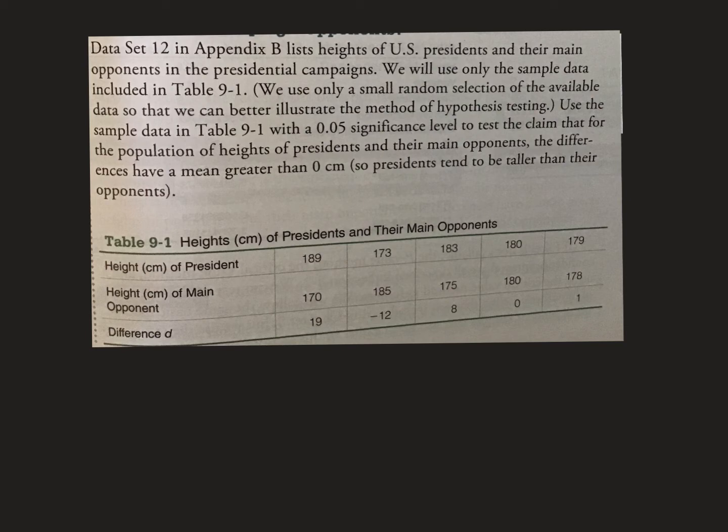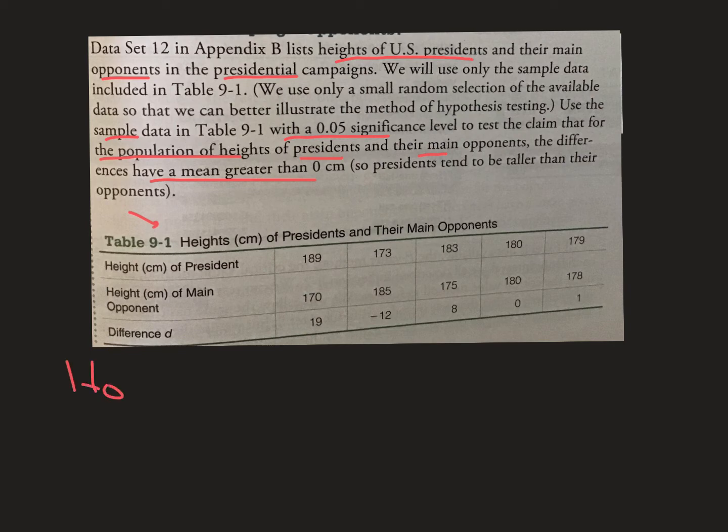It says the heights of U.S. presidents and their main opponents in the presidential campaigns is what the table represents down here, only using a random sample of those. Use the sample data in this table with a 0.05 significance level to test the claim that the population of heights for presidents and their main opponents, the difference, has a mean greater than 0, which means the presidents are taller than their opponents, which a lot of people think is always true.